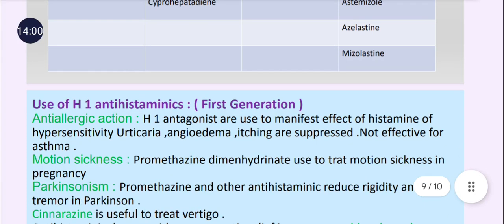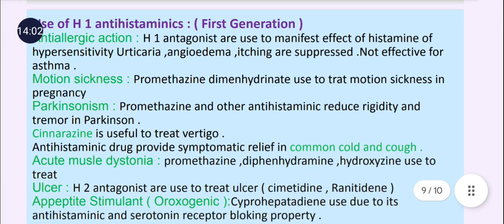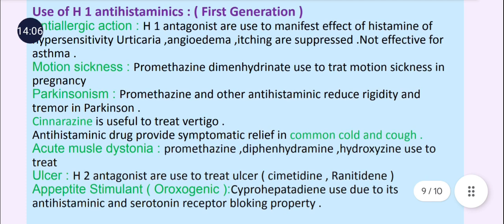Then if we discuss the use of antihistaminic drugs, here we have first discussed the use of first generation antihistaminic drugs, that is anti-allergic action. All H1 antagonists are used to suppress the effects of histamine in hypersensitivity, because histamine causes urticaria, angioedema, itching.